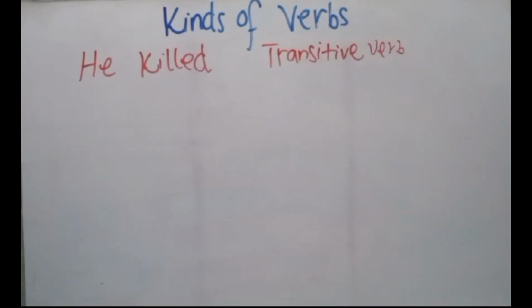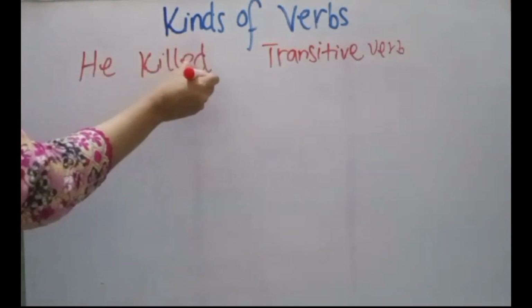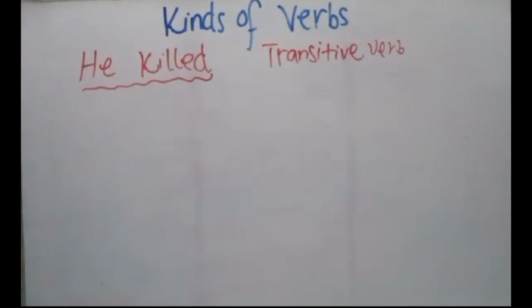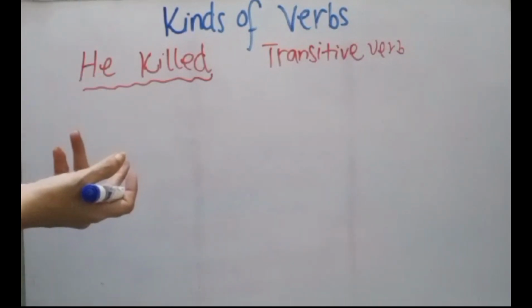This is called a transitive verb because we must use an object here. This is an incomplete sentence. If I just say he killed, another person will definitely ask what he killed.